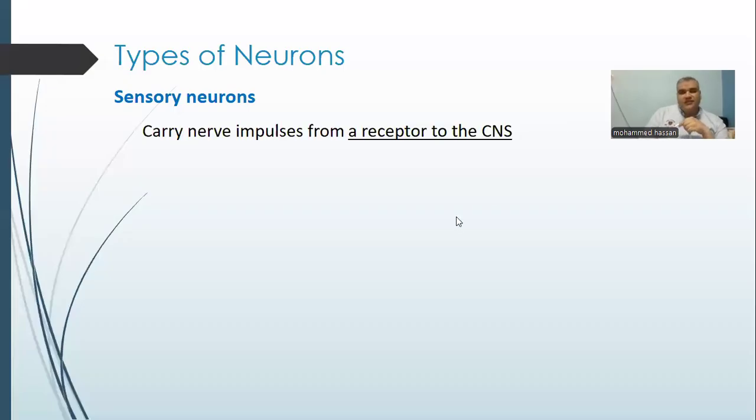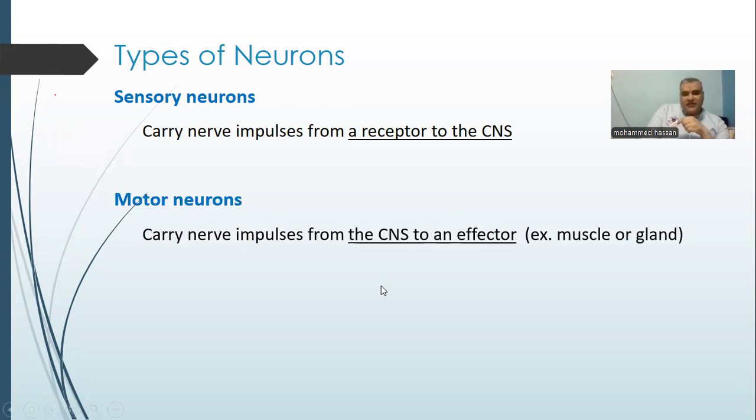This is the next slide. We have to talk about the types of neurons. We have many types of neurons. It is the sensory neuron. The sensory neuron, we have to detect the stimulus to receive the nerve impulse by our sense organ, carrying nerve impulse from receptor to the central nervous system.